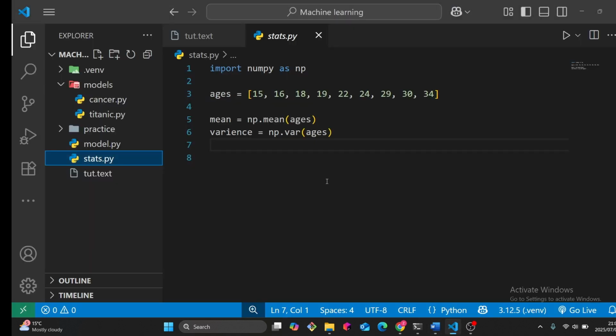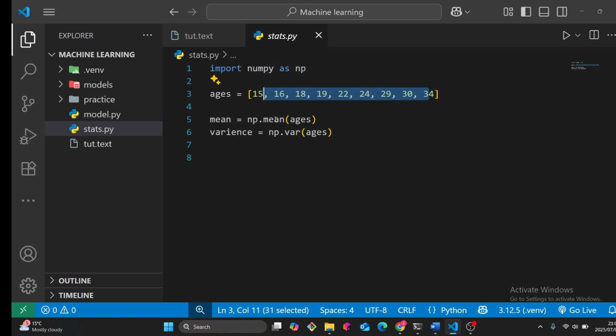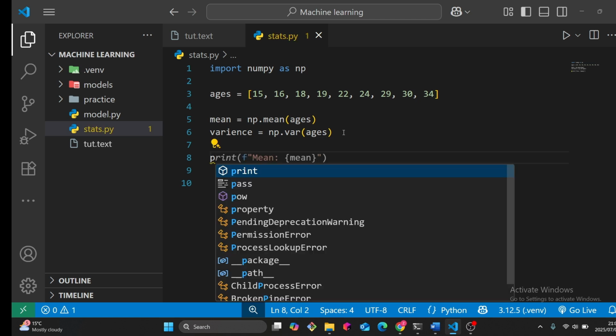So here we're using import numpy. I told you that numpy is a Python module for computing numpy arrays, for computing this data in an array. So we found the mean and the variance. Let's just maybe print them out.